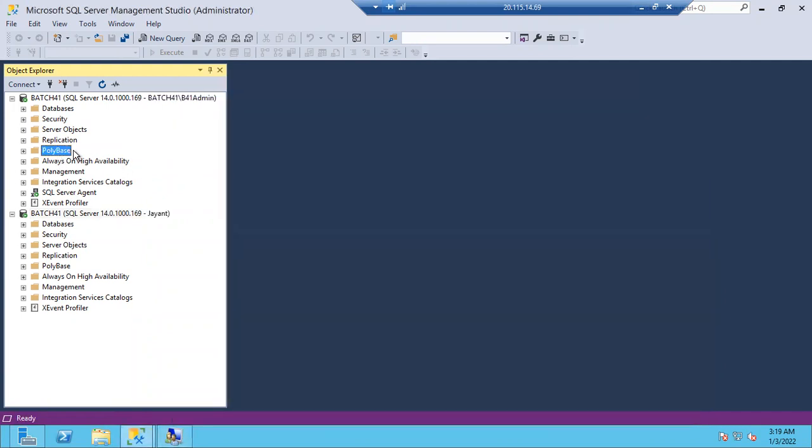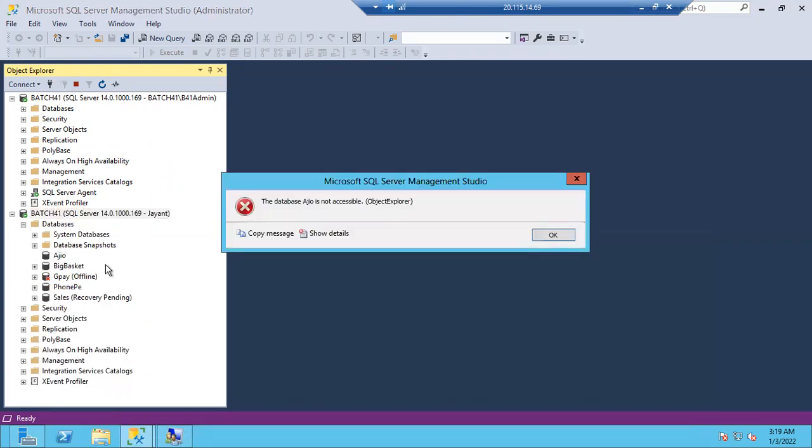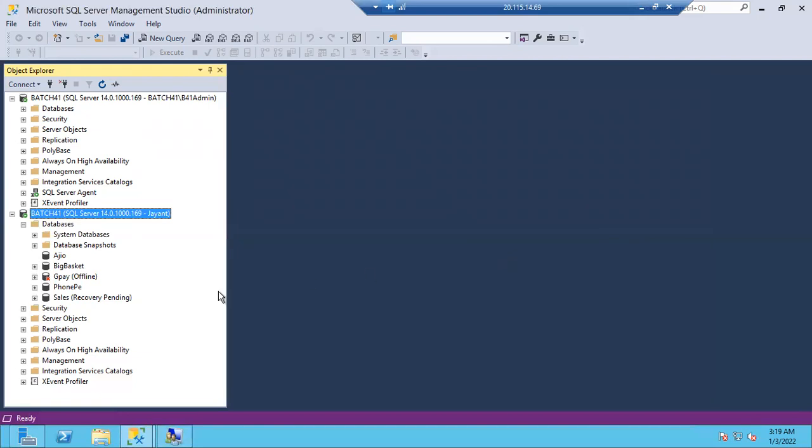Let's create a group login first. And guys, remember, this is Jayant. Jayant doesn't have any permissions. Again, you can see Jayant cannot open any database. Jayant cannot see anything. See here, guys, security. If you see the logins, why can I see only 2 logins?